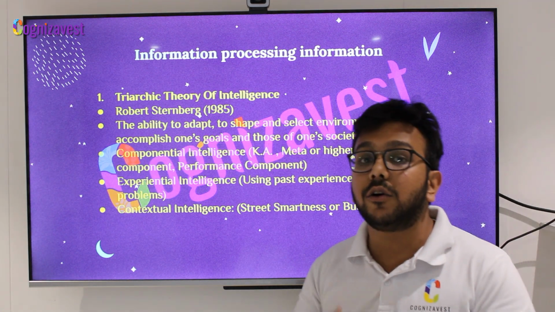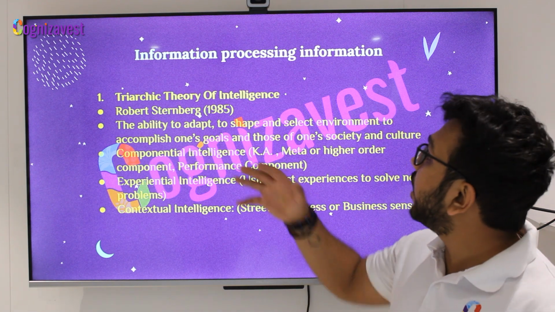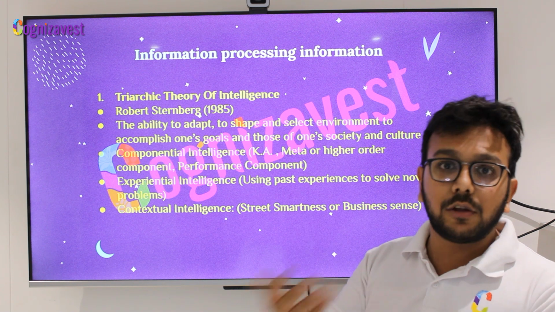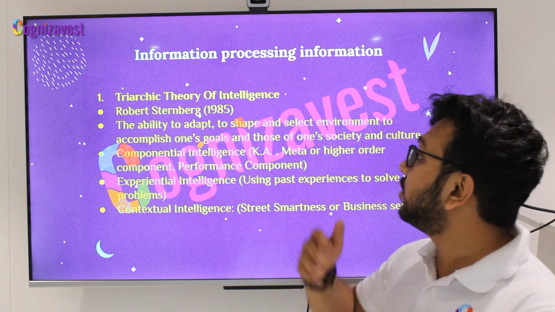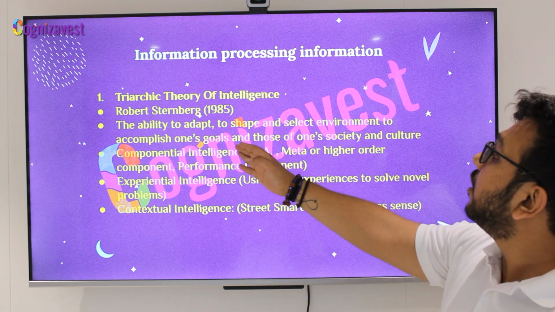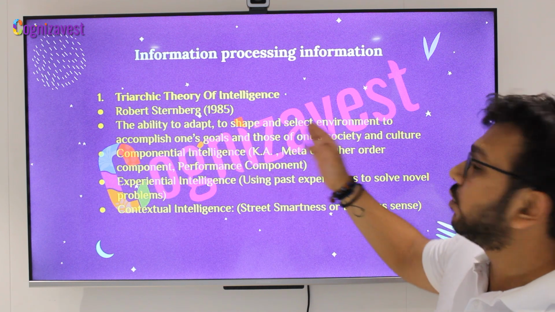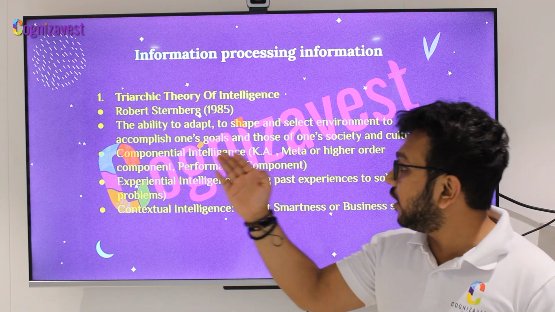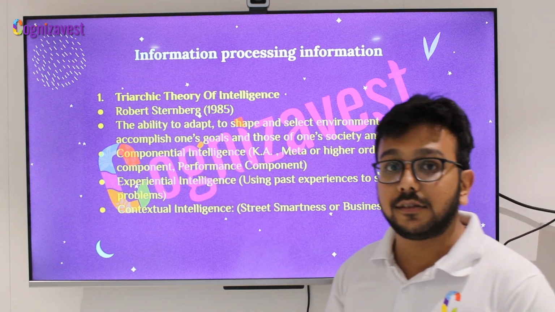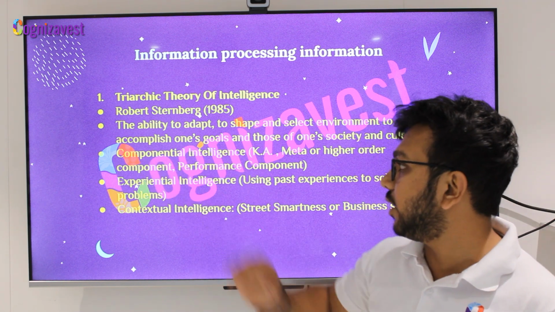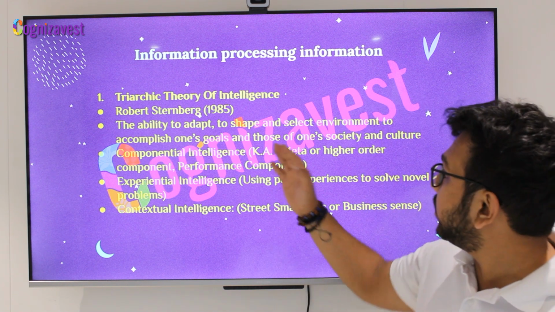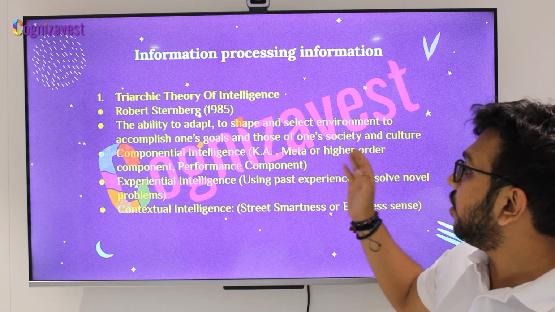इसका ये मतलब है that your ability to adapt, to mold and to shape and select your environment in order to solve your problems which you have been facing and which is acceptable by the society and accomplishes your goals and those of the society and your culture. Okay, so basically he gave three components, three types of intelligences which are involved, which is first is your componential intelligence. The componential intelligence consists of three components, which is the knowledge acquisition, the meta or higher order component and